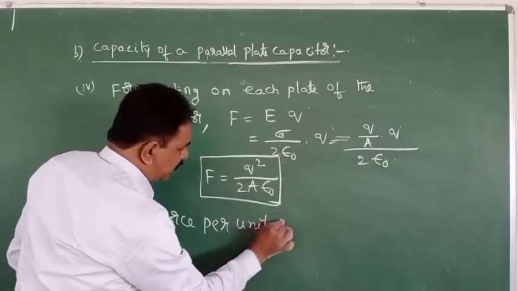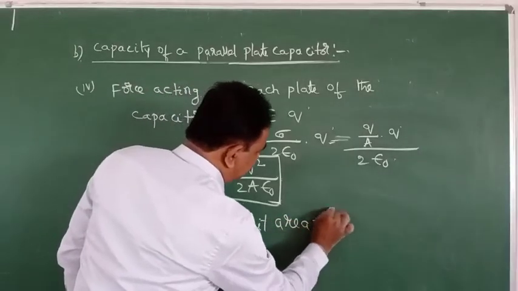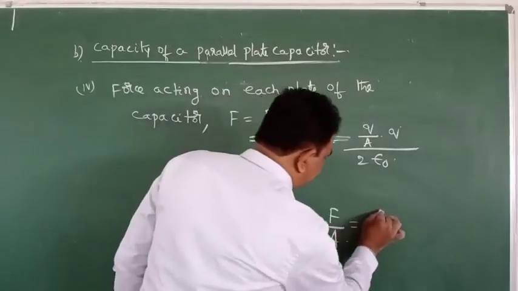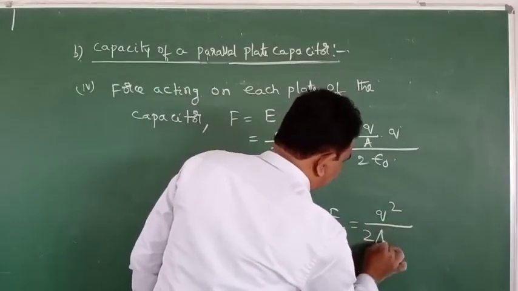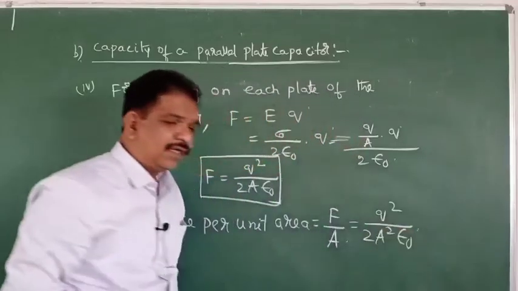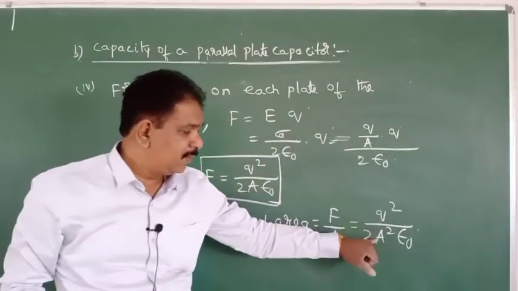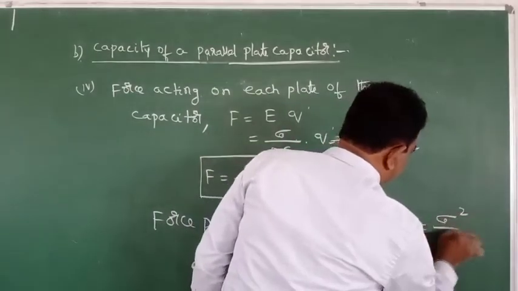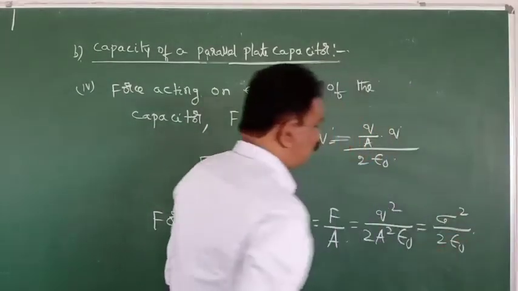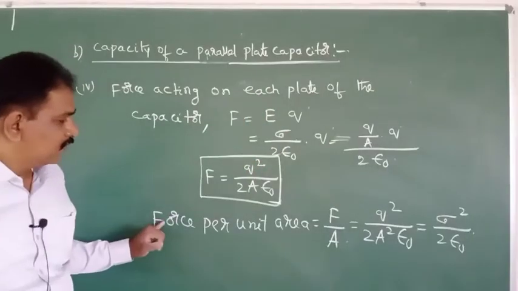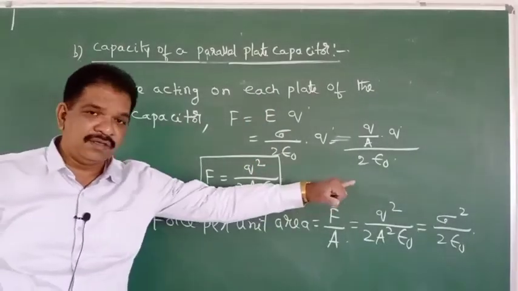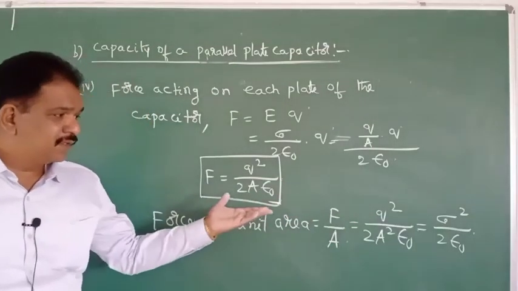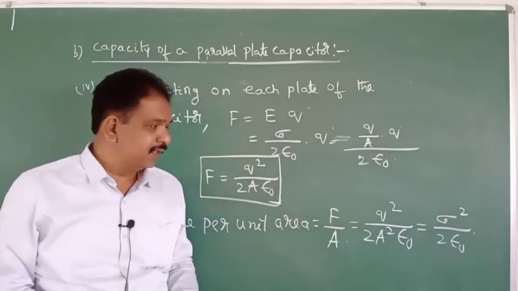Force per unit area is equal to F by A. F by A value will be Q square by 2A square epsilon naught. Q square by A square will be sigma square. So this value is sigma square by 2 epsilon naught. So force per unit area will be sigma square by 2 epsilon naught. Sigma is what? Surface charge density.